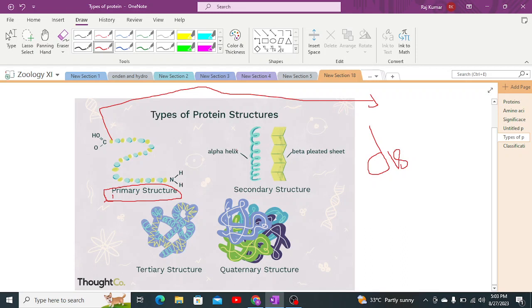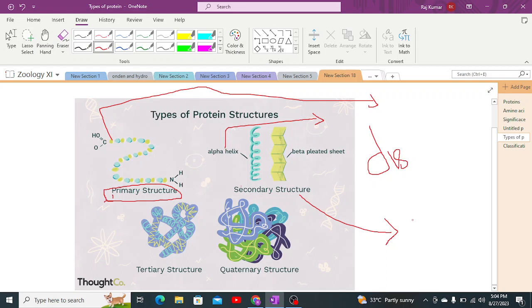Secondly, we have the alpha helix and beta pleated structure. The alpha helix structure is also present in cell membrane proteins. Secondary structure is a structure which has amino acids which are folded onto each other. As you can see in the diagram, alpha helix and beta pleated are two types of secondary structures, both of which are folded with each other. Both of these have amino acids which are folded at different points due to hydrogen bonding.